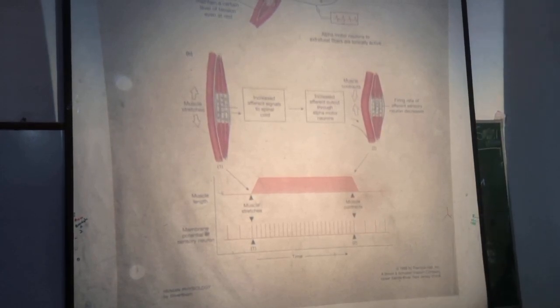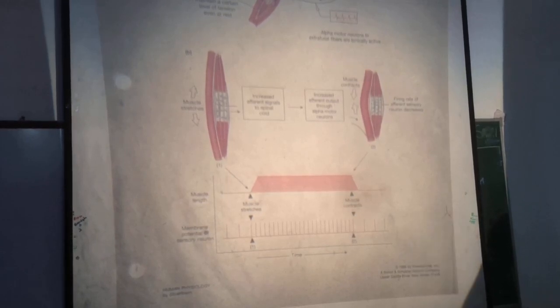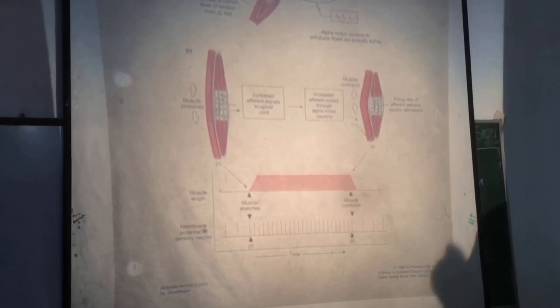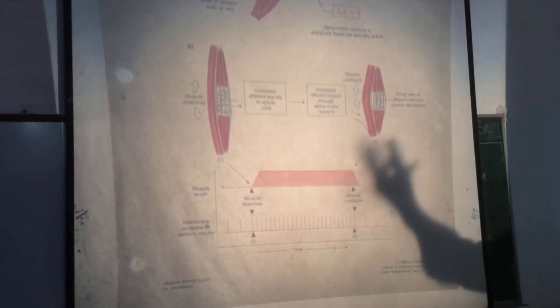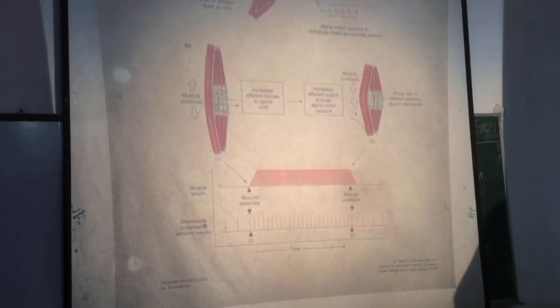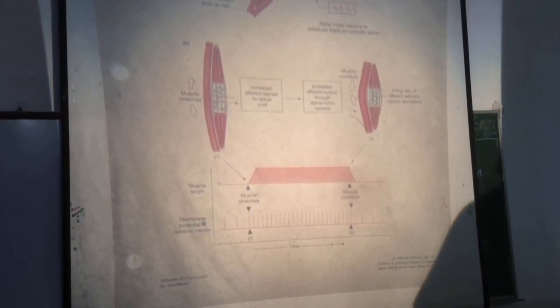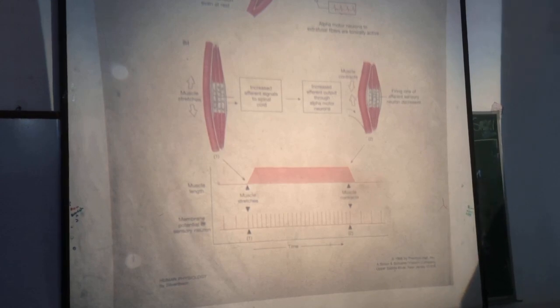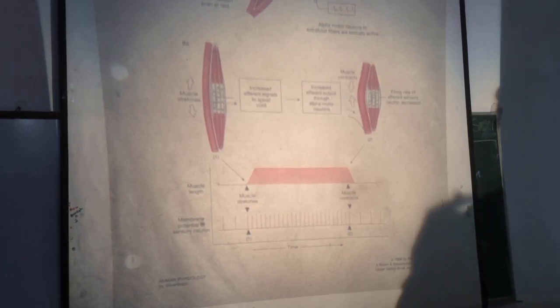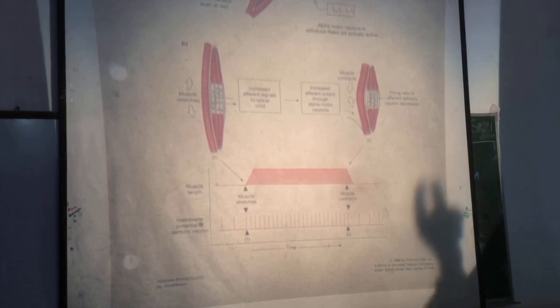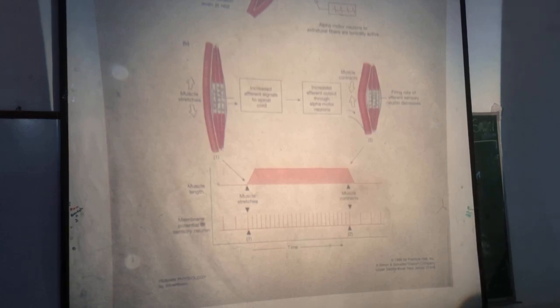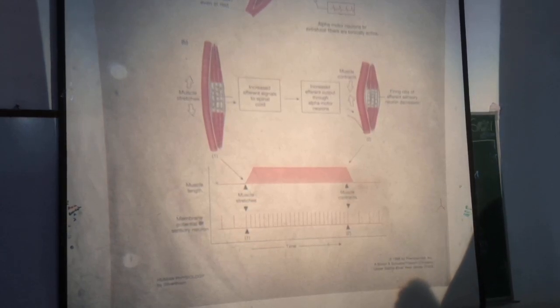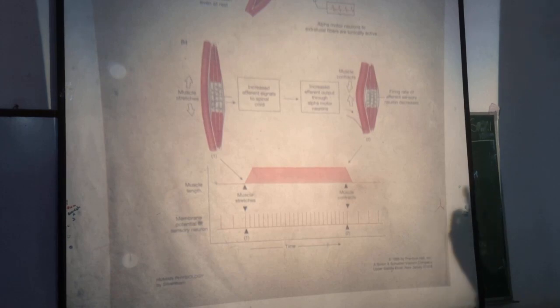So keep in mind, when muscle spindle is stretched, basically its central portion is stretched, discharge of impulses from muscle spindle increases. And this results into muscle contraction. When muscle contracts, muscle shortens, it means central portion of muscle spindle is shortened. So discharge of impulses from muscle spindle decreases, and decreased discharge results into muscle relaxation.